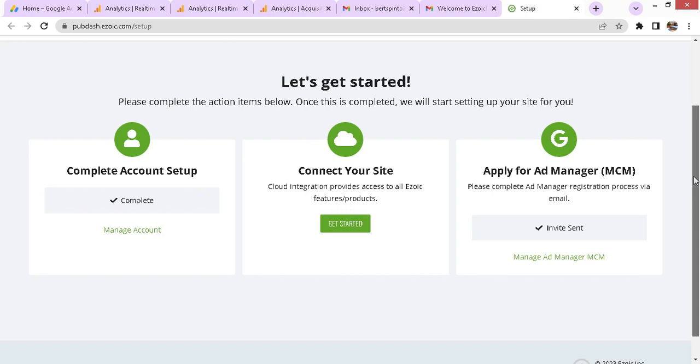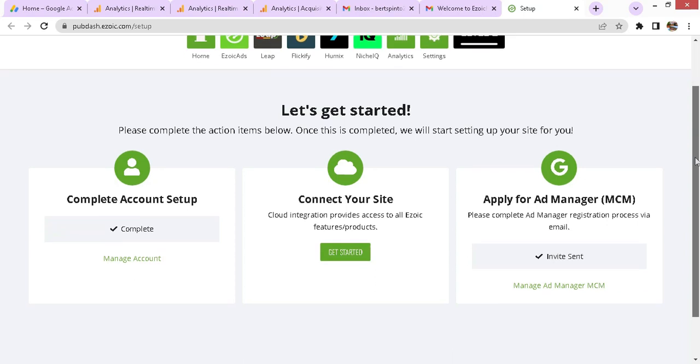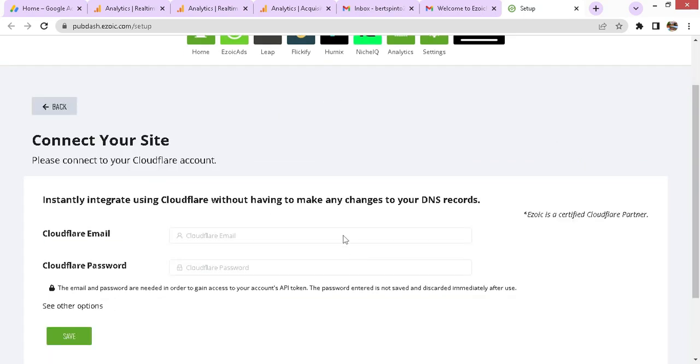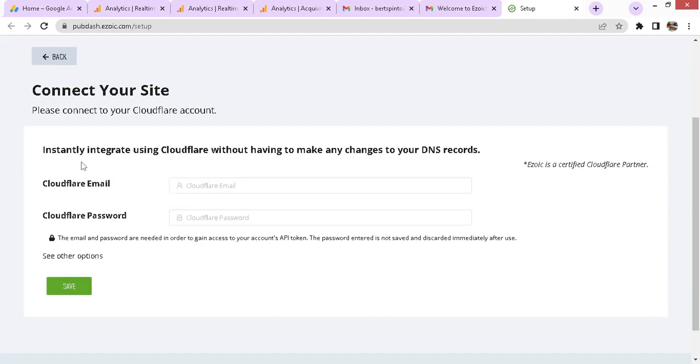Here you can see that I have still to connect my site with Ezoic, and here they are telling me to provide the email ID that I have connected with Cloudflare. This does not interest me at all, but one is forced to provide all the details to get the site approved.